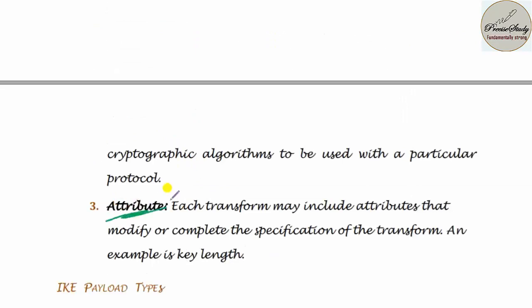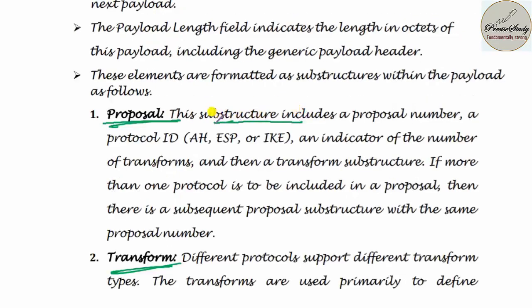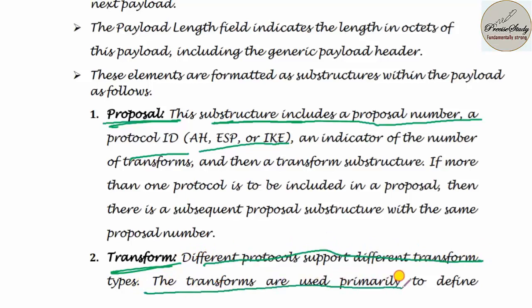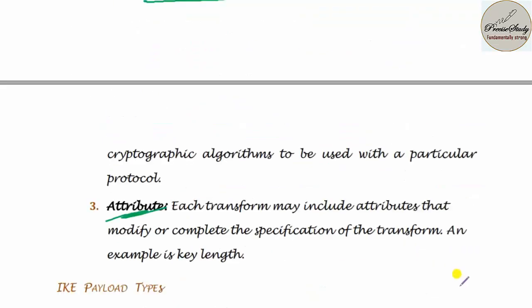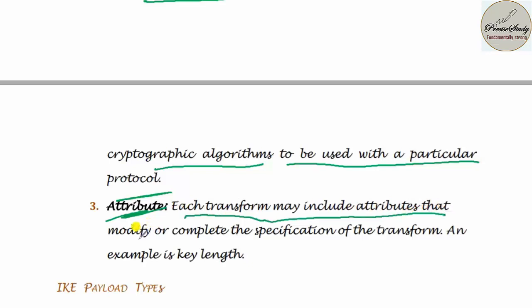Now, what do you mean by proposal? In the case of proposal, this substructure includes a proposal number and a proposal ID: AH, ESP, and IKE. In the case of transform, different protocols support different transform types. The transforms are used primarily to define the cryptographic algorithms that are to be used with a particular protocol, nothing but it is protocol based. In the case of attribute, each transform may include attributes that modify or complete the specification of the transform. An example is a key length.